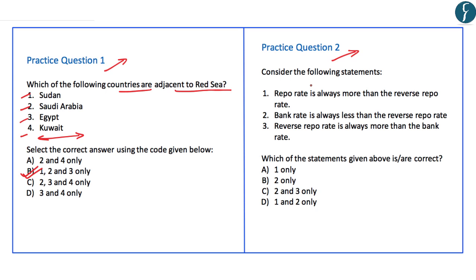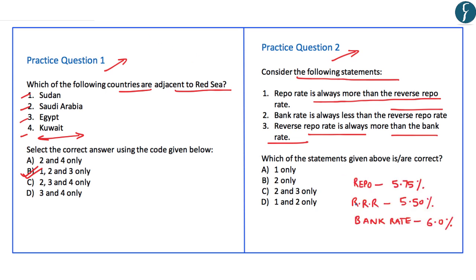Moving on to the second question, it says, consider the following statements. First, repo rate is always more than the reverse repo rate. Second, bank rate is always less than the reverse repo rate. Third, reverse repo rate is always more than the bank rate. Now these options seem extremely confusing. Given the present context, you remember that repo rate is at 5.75%, reverse repo rate is at 5.5% and bank rate is at 6%.